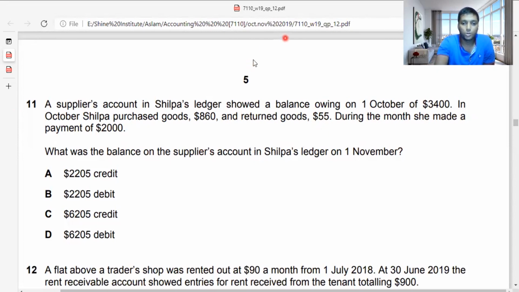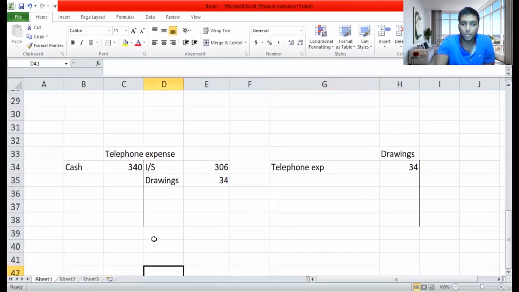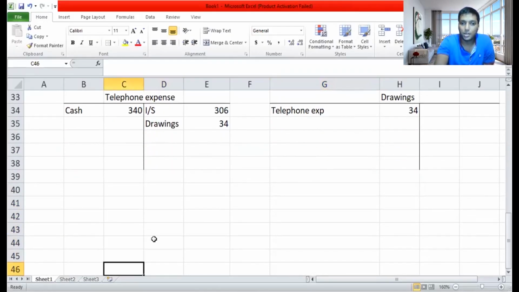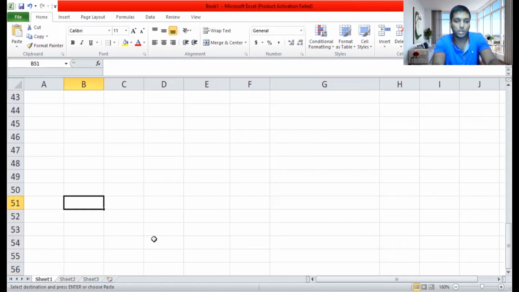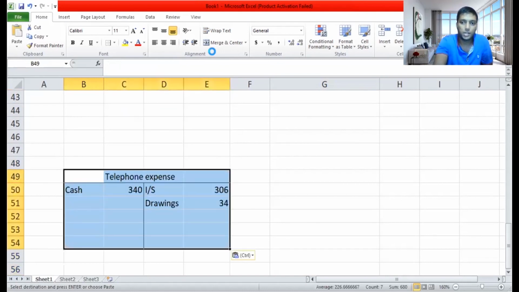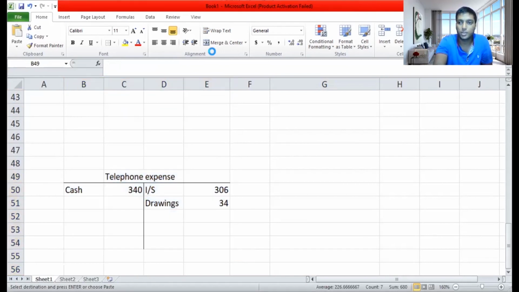Easy. You need to know how to do this purchase control account, or you can say it as the creditors ledger account. I'm going to draw up a creditors ledger account in my sheet, so you will have a clear understanding of what I'm going to do. I'm going to copy this down. I'm sharing the Excel sheet for you.